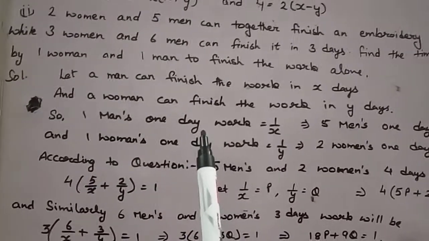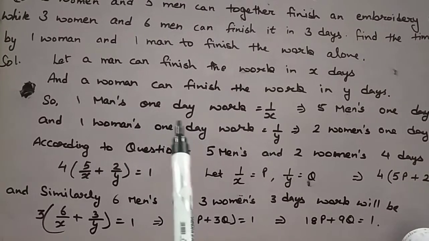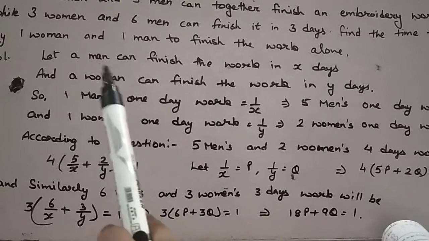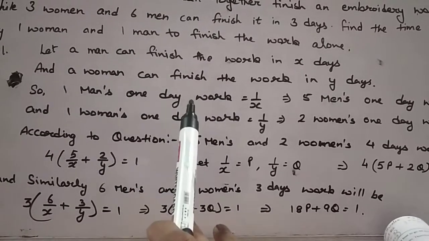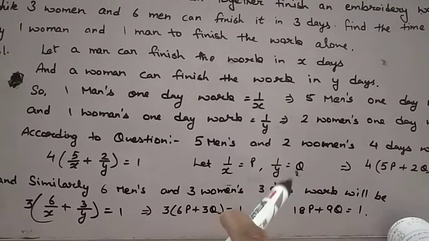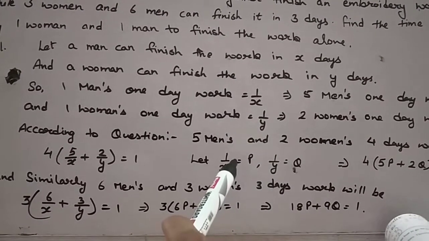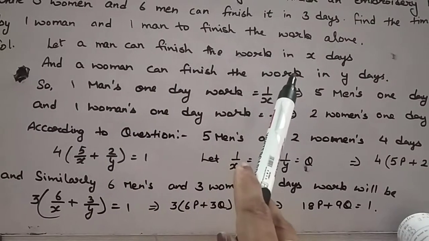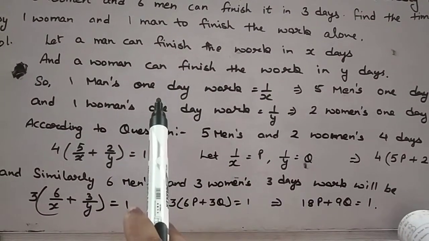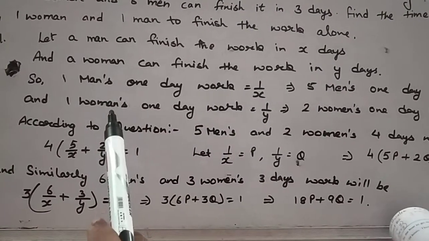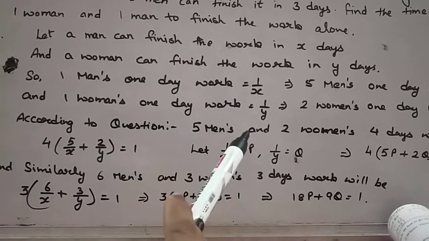Whenever we discuss the 1 day work of anyone, suppose you can read a whole book in 10 days. Then in 1 day, 1/10 of the book will be read. In the same way, if a man can finish the work in x days, in 1 day 1 by x part will be done. And 1 woman's 1 day work will be 1 by y.